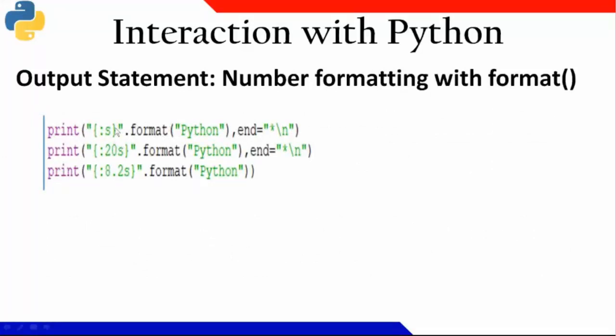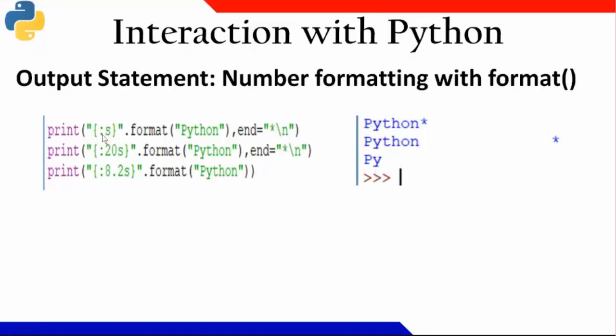Okay. Now you see here colon S Python, and I'm printing a star. After that, I'm giving a new line here. And in this case, I'm writing 20S, and then I'm writing Python. And for Python, I want 20 spaces. And after that, I am printing a star. And 8.2S also I have given. I'm printing Python. So look at this output. You will be able to realize what is going to happen.